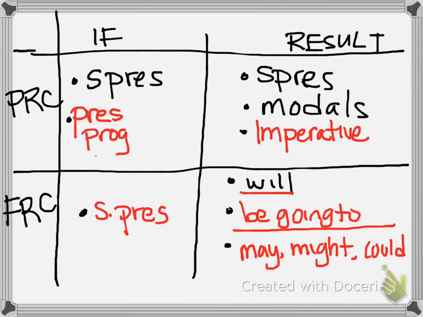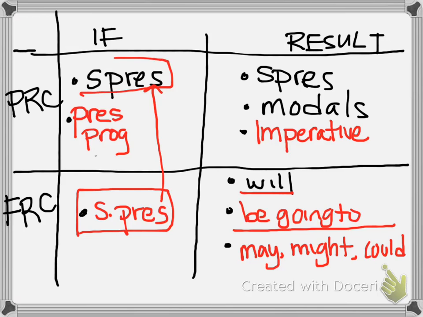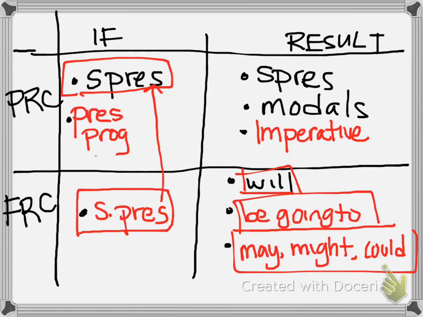Future real conditionals should actually be really easy. They use the same verb tense in the if clause as present real conditionals. And the result clause uses future. Future, future, future. There's really not a lot of new information about future real conditionals. It's pretty self-explanatory from its title.